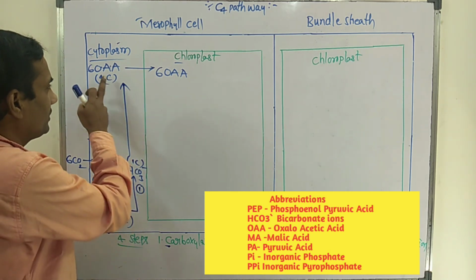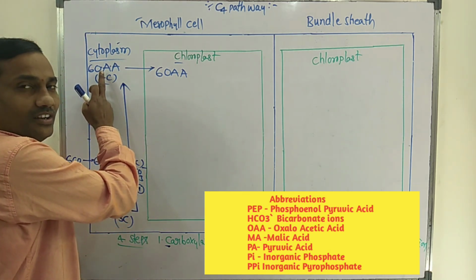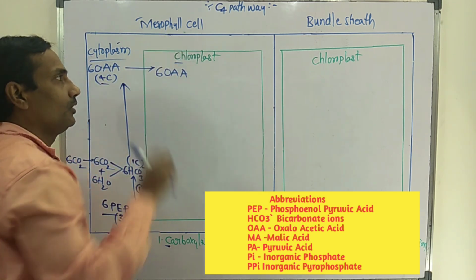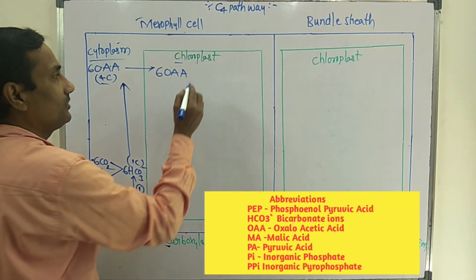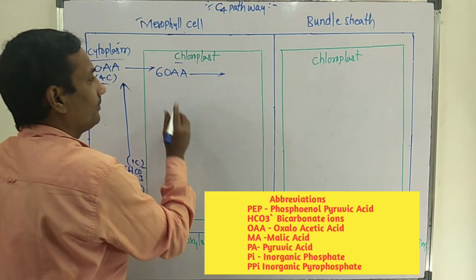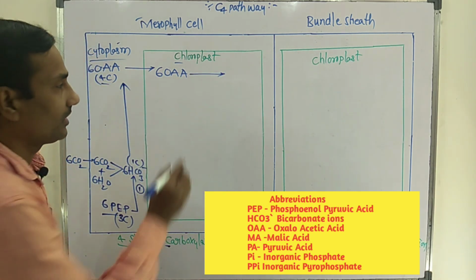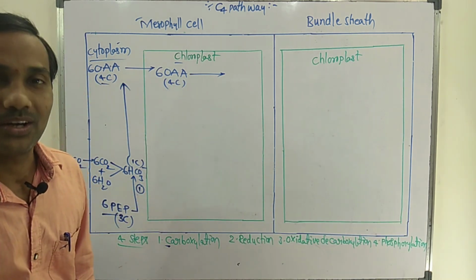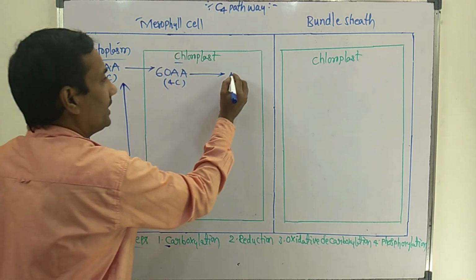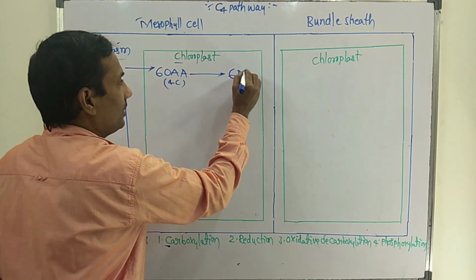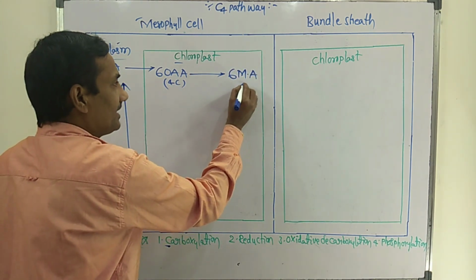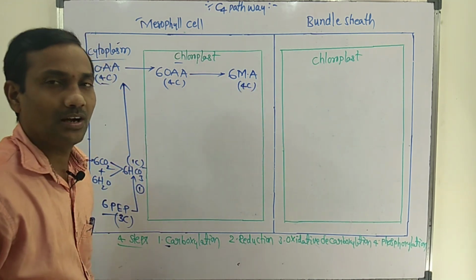This OAA, a 4 carbon compound, converts into 6 molecules of malic acid. Malic acid is also a 4 carbon compound.